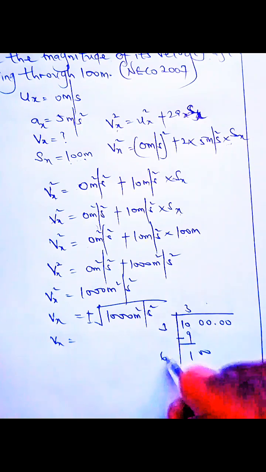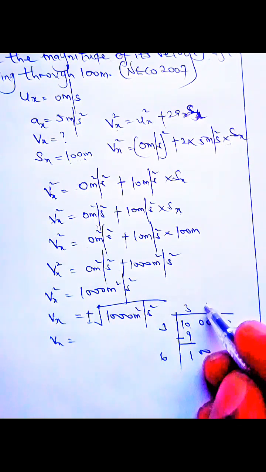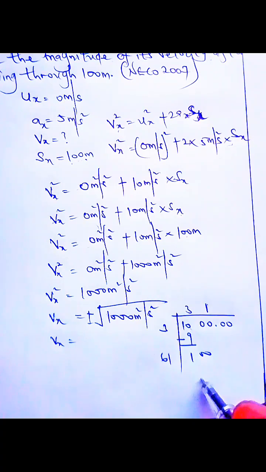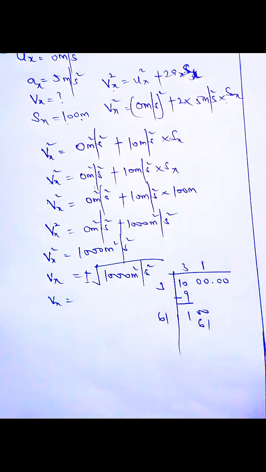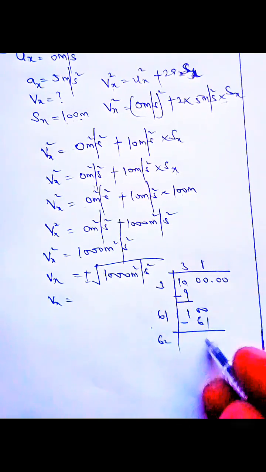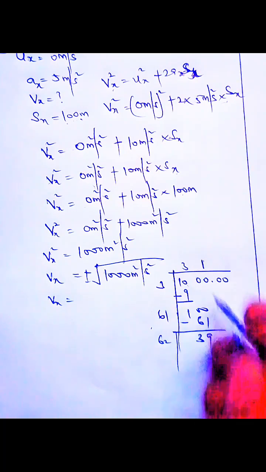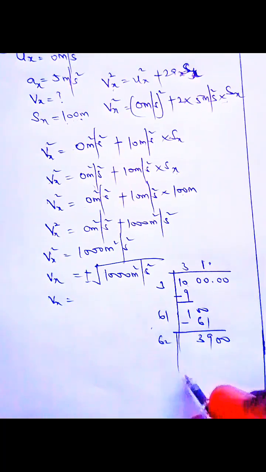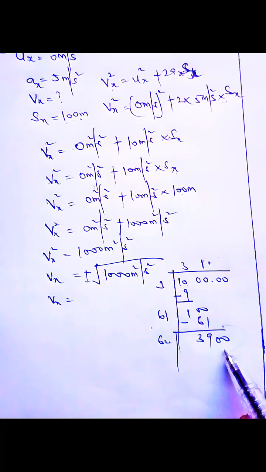What will I add here so that when I multiply I get close to 100? If I add 1 and 1, that'll be 61. Then I subtract. I'm trying to get the square root. 1 plus this is 62. This 9. This 39. Put my point. Bring my 2 zeros down. So what will I add here so that when I multiply, I get 3,902?